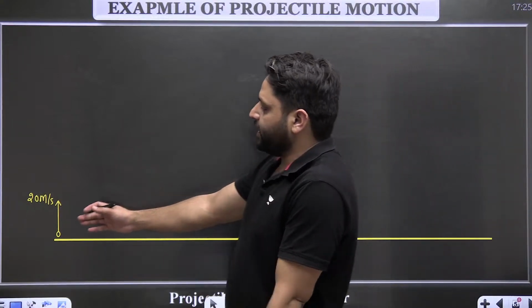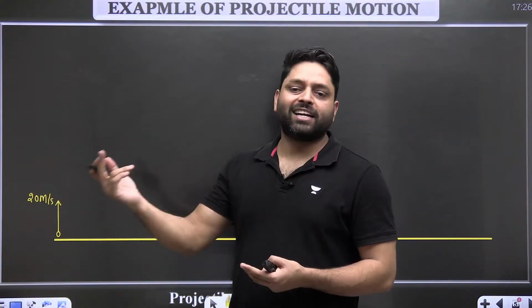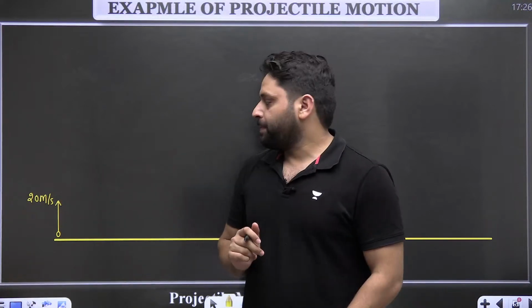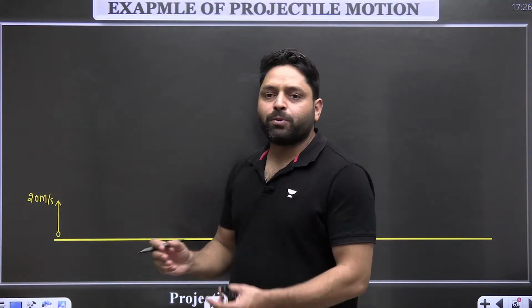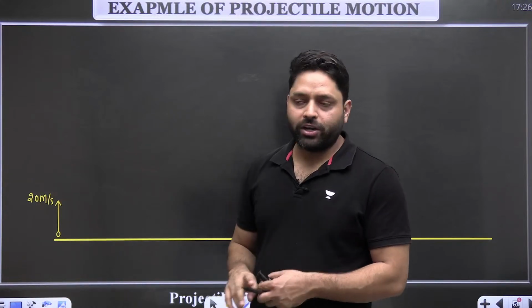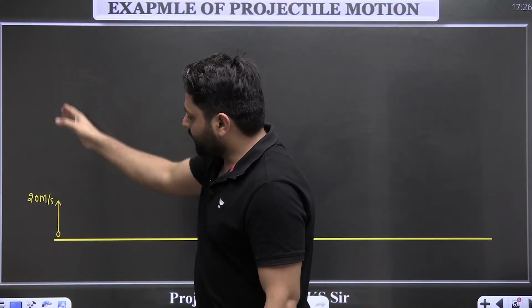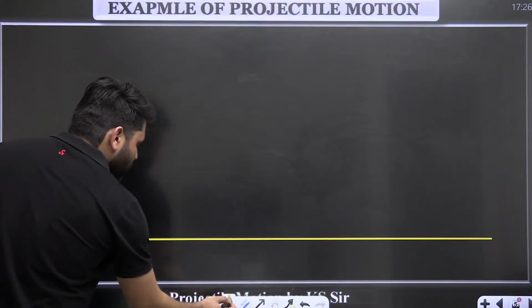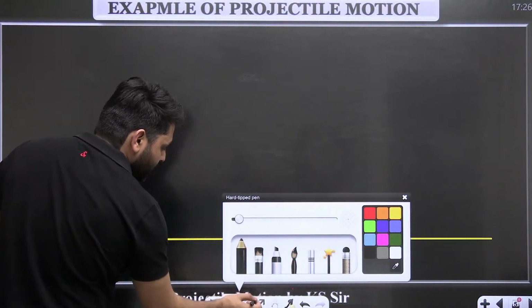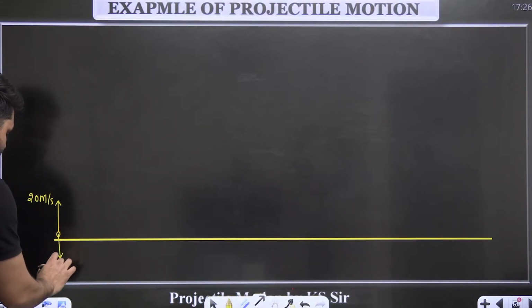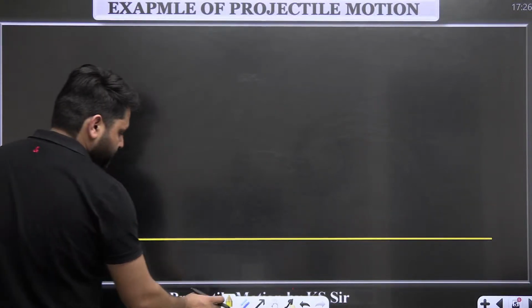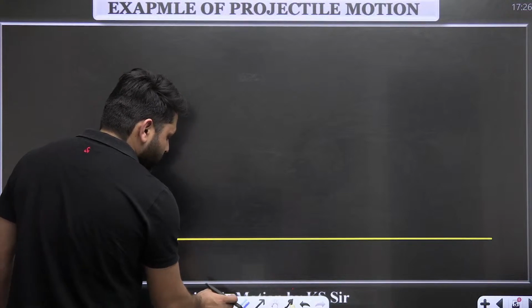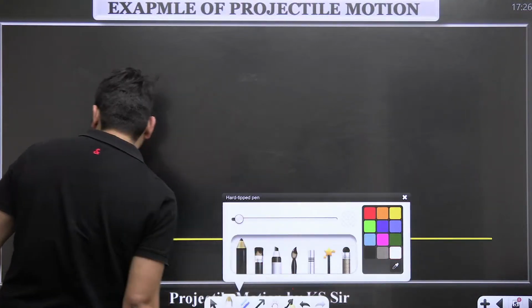This we have already studied in rectilinear motion, the previous topic, where a body is projected vertically upward. So what will be the motion of this body? It will go up and come down. It will perform rectilinear motion. The force acting on it is mg only, so there will be downward acceleration g, the acceleration due to gravity.